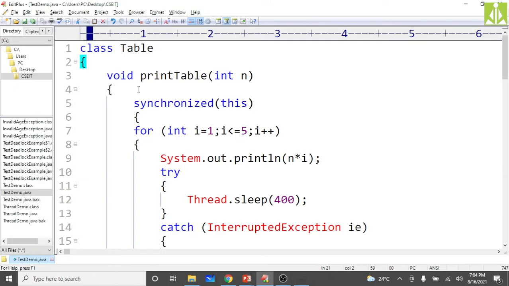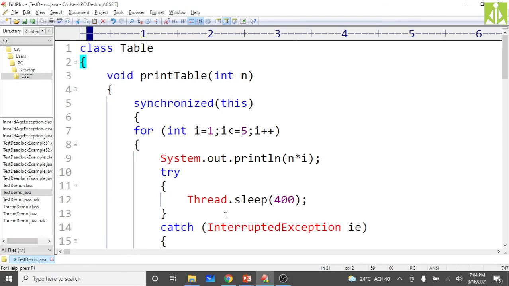As you can see, no issues. Then you can run it also. See here: 5, 10, 15, 20, 25, 100, 200, 300, 400, 500. Likewise, we are getting the result in a synchronized way. Okay, so this is the synchronized block.